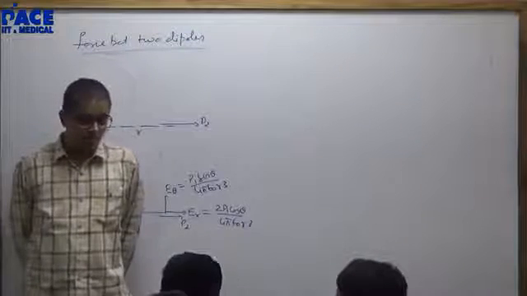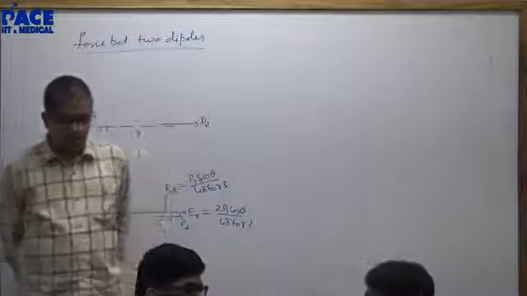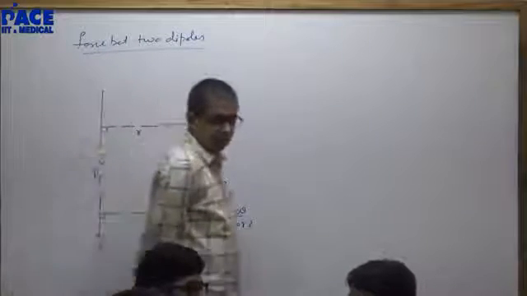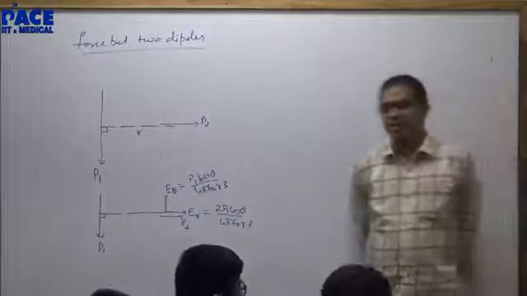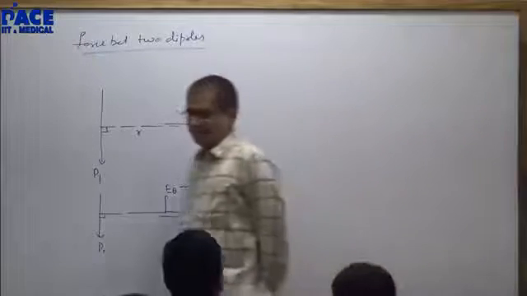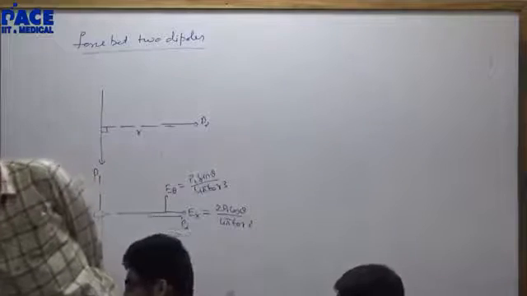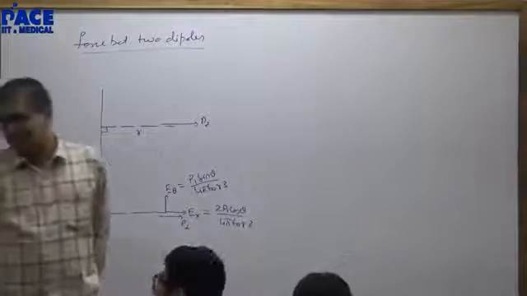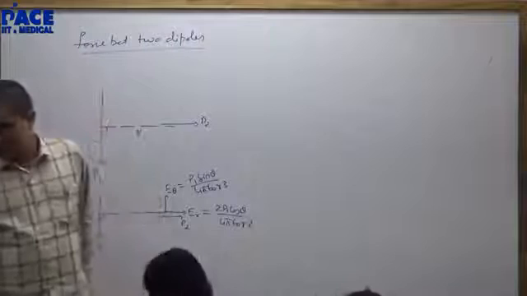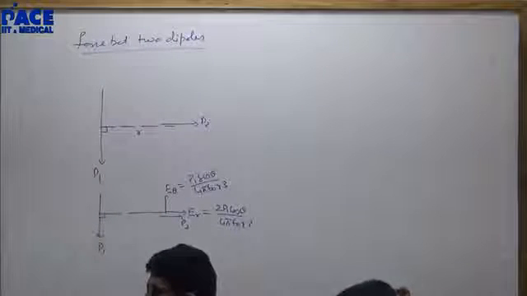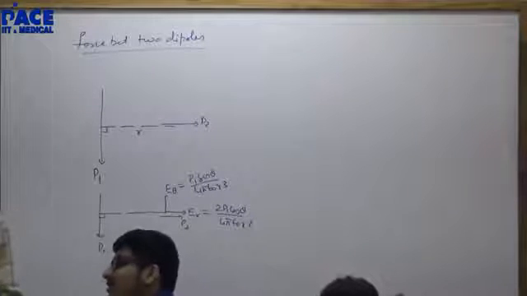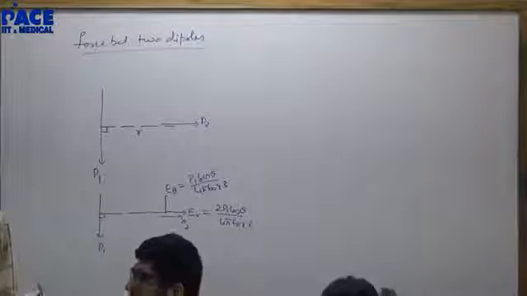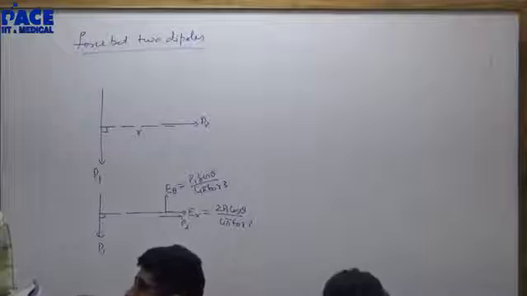See, P2 is this way, E theta is this way.